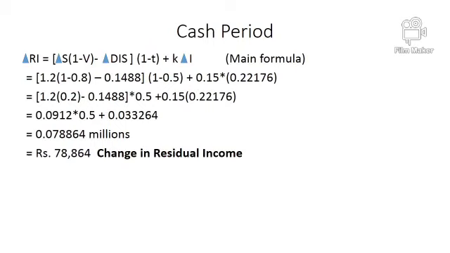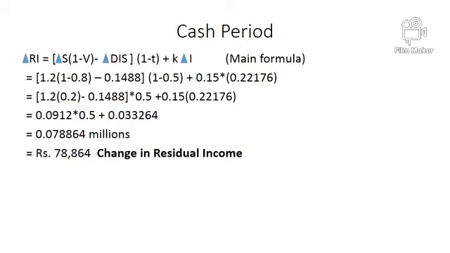We have change in sales 1.2, contribution 0.2, minus change in discount 0.1488 million, into 1 minus tax of 0.5, plus cost of capital 15% multiplied by change in investment, as we found, 0.22176 million. By solving this we have 0.078864 million.